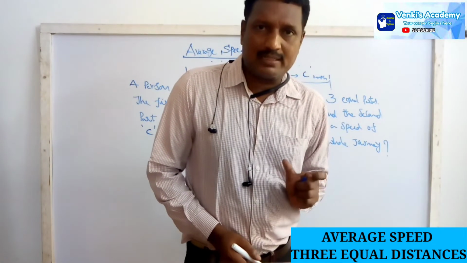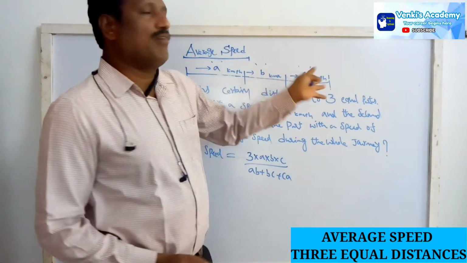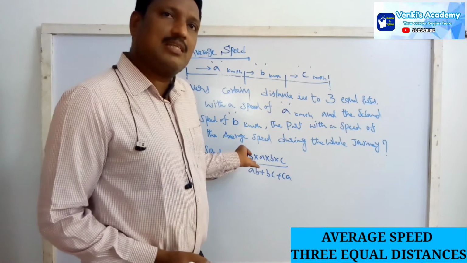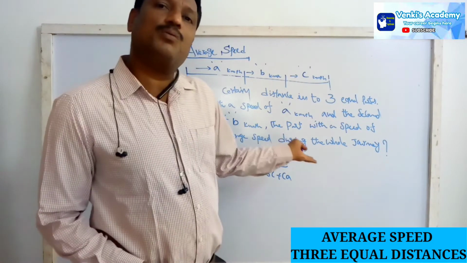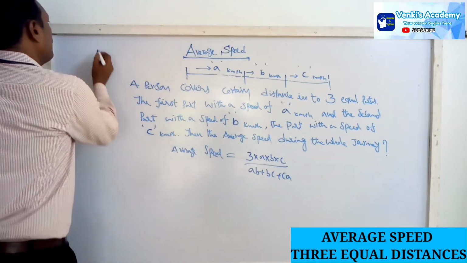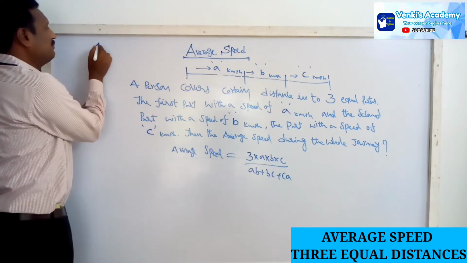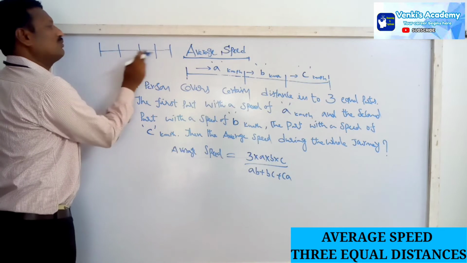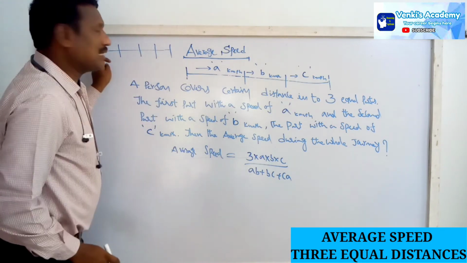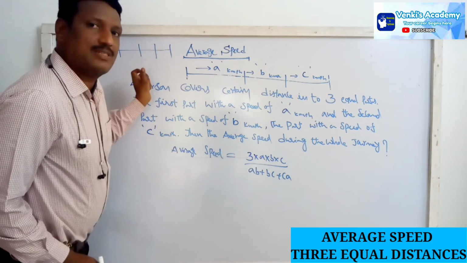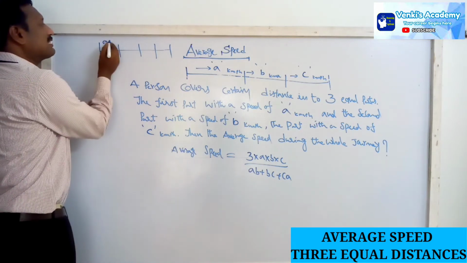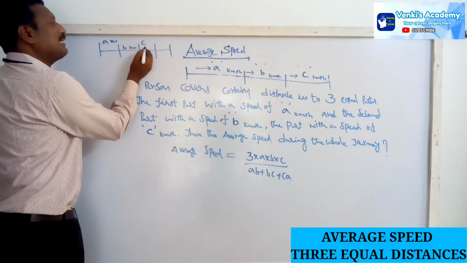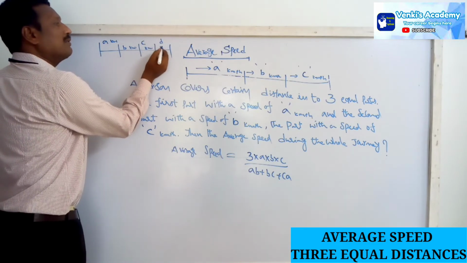Sometimes they ask about 4 equal distances, with the same pattern. Suppose a person covers a certain distance in 4 equal parts: 1, 2, 3, 4. The first part with a speed of A kilometers per hour, the next with B, the next with C, and the next with D kilometers per hour.